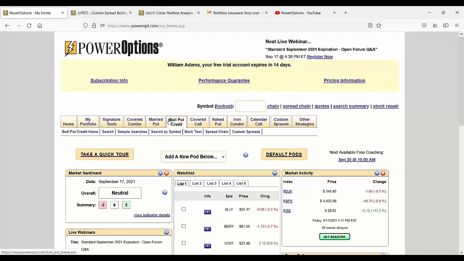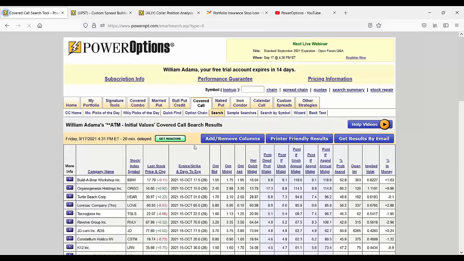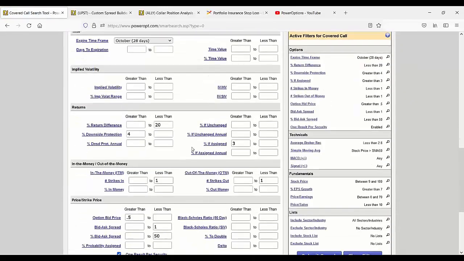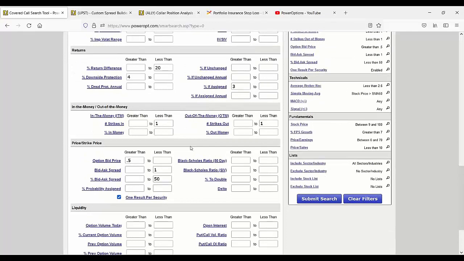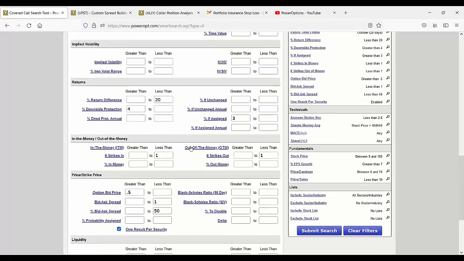Sometimes when a PowerOptions member schedules a coaching session and they're attending this presentation, they'll say, well, I see the search capabilities I have for covered calls or naked puts, and I see I can screen by implied volatility, or I can screen by option volume or open interest. What is a good range? What is a good range I should consider from some of these filters?